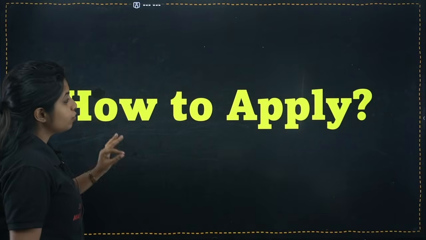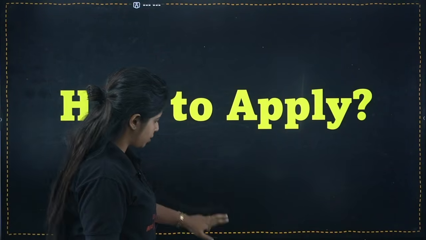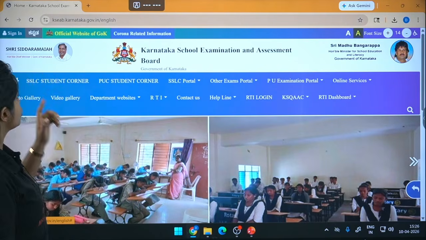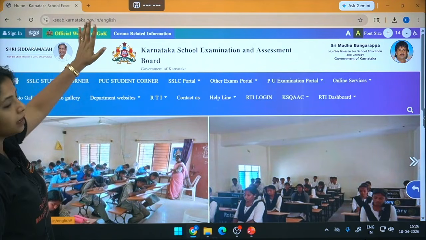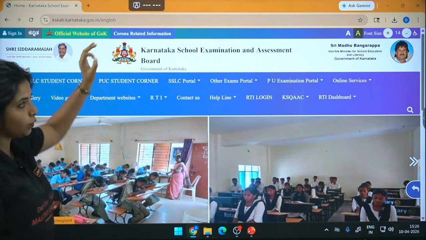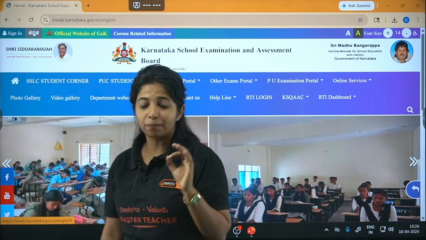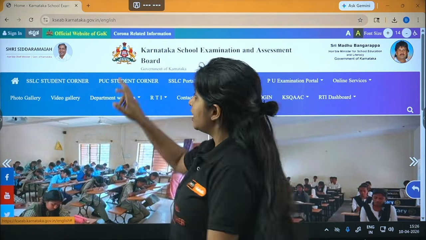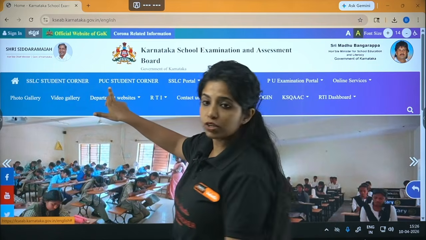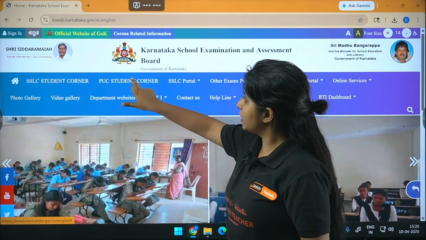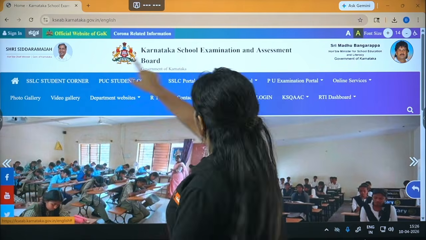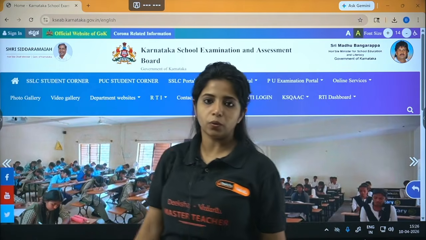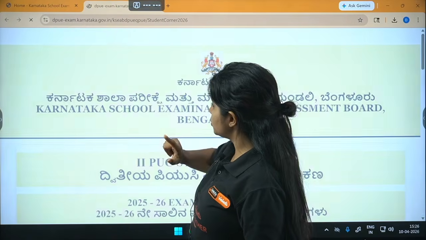Now, how to apply? That is a very important question. So first thing that we have to do is go to KCET's official website, kceab.karnataka.government.in. If you want, I can pin the link in the comment section. Now you go to PUC student corner right over here. By the way, you can change the language from this side. If you want Kannada, you can go with Kannada. If you want English, you can go with English. Now we go to PUC student corner.